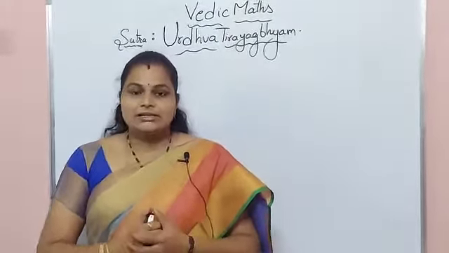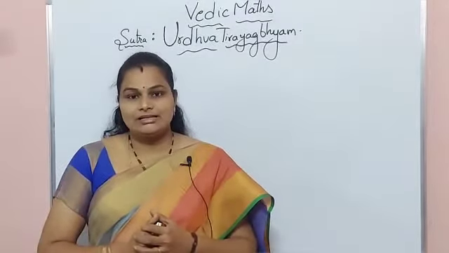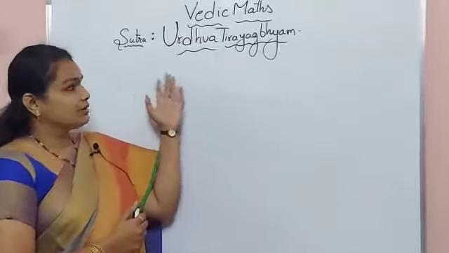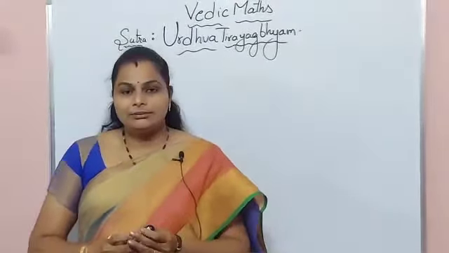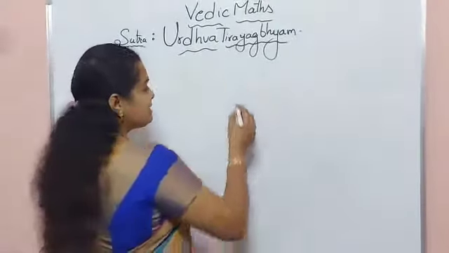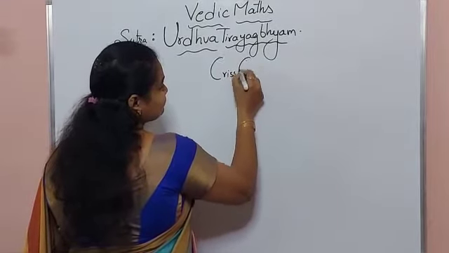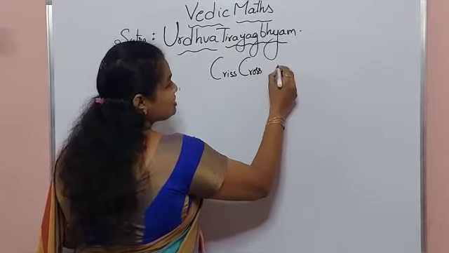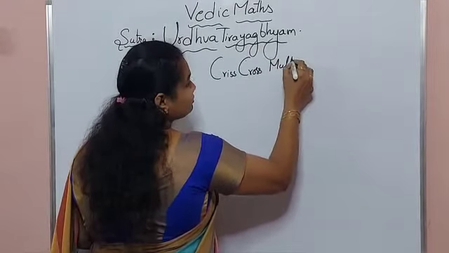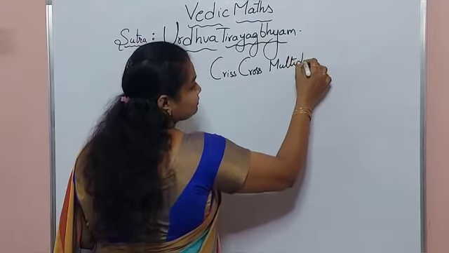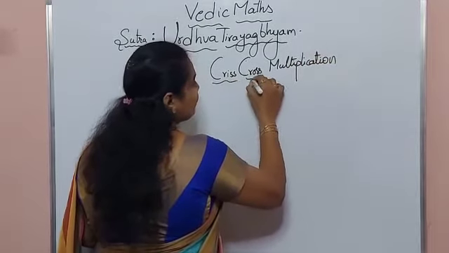So today's session is about multiplication, another concept of multiplication, and today's topic or the sutra name is Urdhva Tiragabhyam. Urdhva Tiragabhyam means in English we can call it the crisscross method of multiplication. Crisscross multiplication.